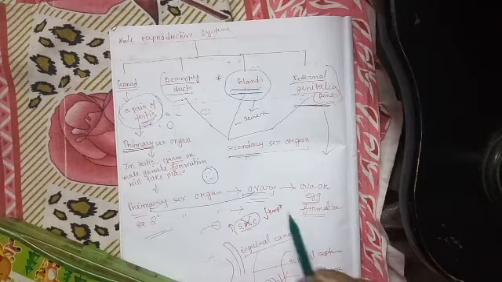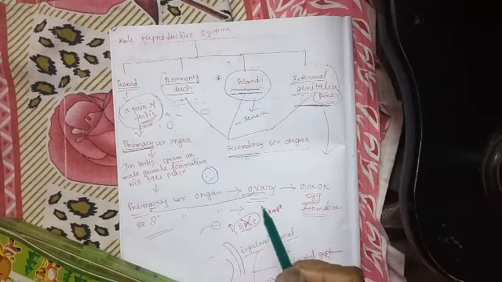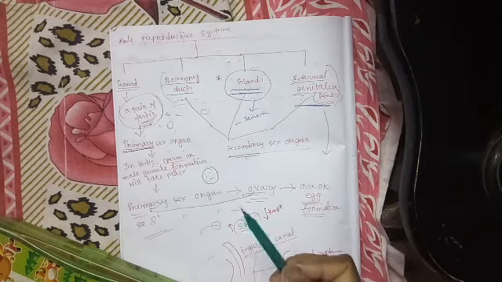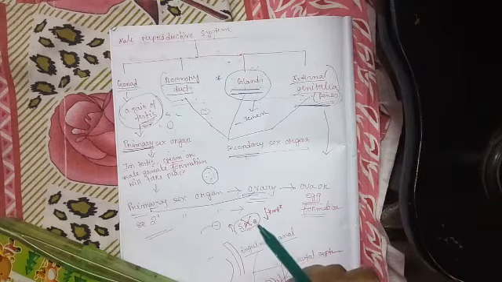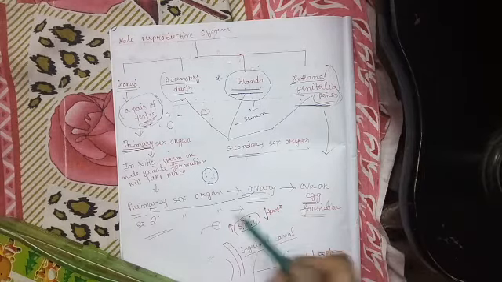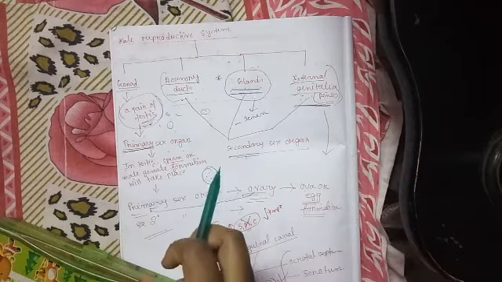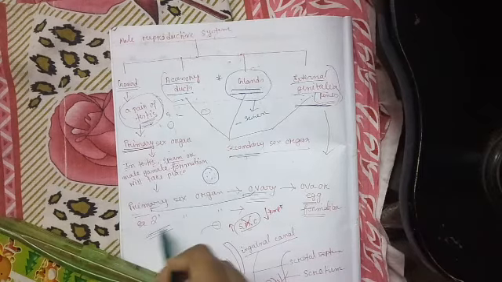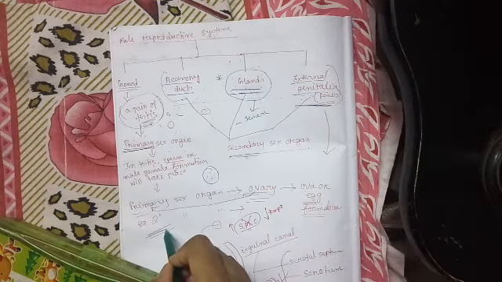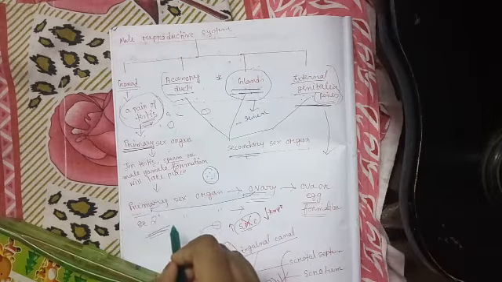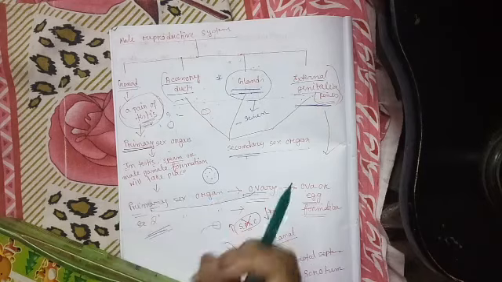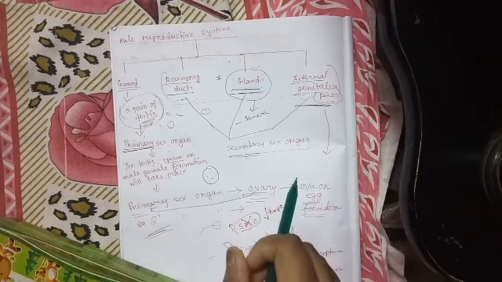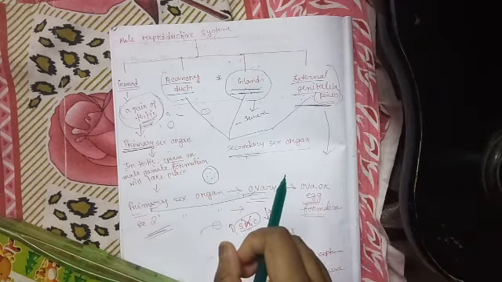They do not directly take part in the formation of eggs or ova, but they assist in the process of reproduction, as a result of which these structures are termed secondary sex organs. So I think the concept of primary and secondary sex organs is now clear to all of you. Now we will discuss our next topic.